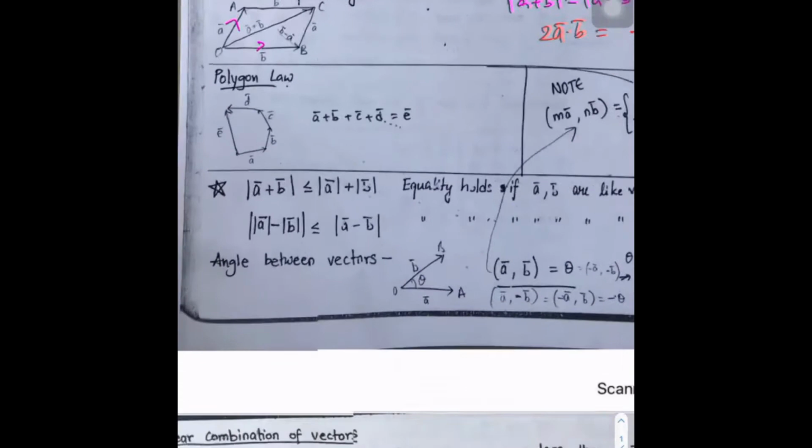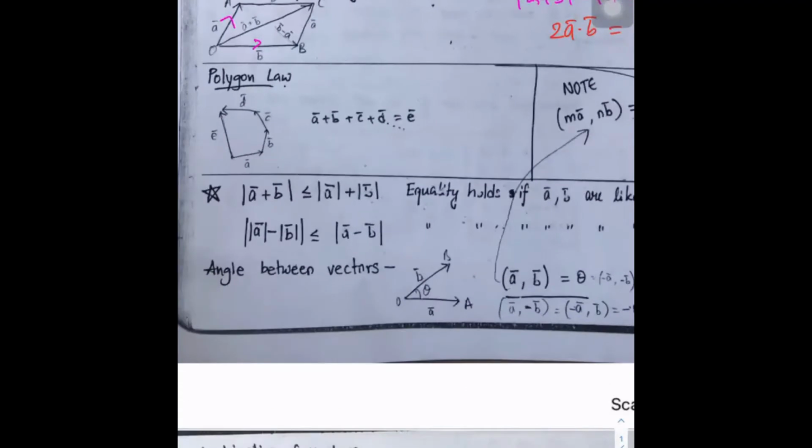Next, the polygon law. If you take n vectors, then the nth vector, which is opposite to the remaining ones, is the sum of the other vectors, the resultant. So in this diagram, if you see A bar, B bar, C bar, D bar, E bar, if you take.